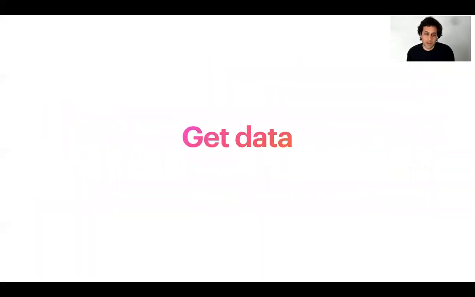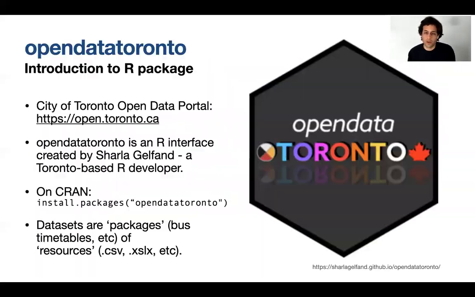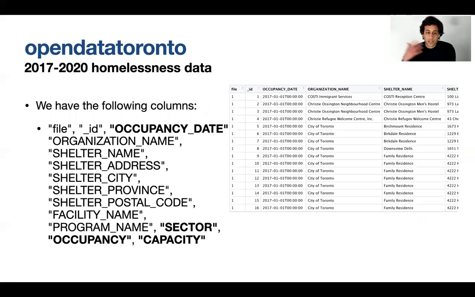So if we want to graph some data, we do need to get some data, and we're going to use Sharla's excellent Open Data Toronto R package. I think that most of us are probably familiar with that, but if you're not, you can go over to Sharla's website and have a look at their package. Basically, it's a wrapper around the City of Toronto's data portal. So we can get some data, and we're going to get some data on homelessness here.